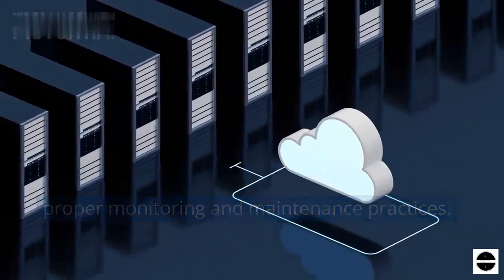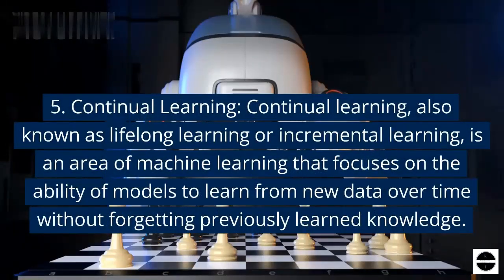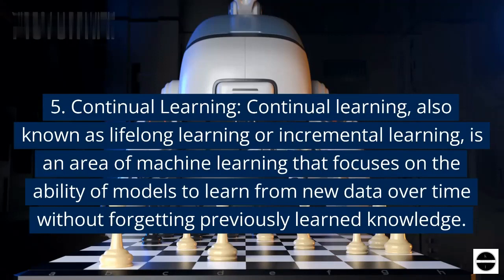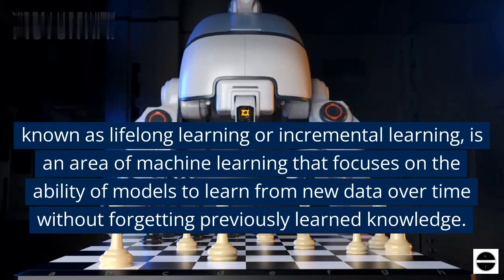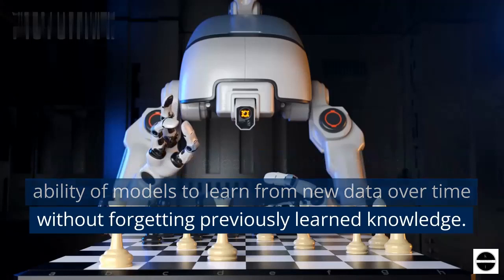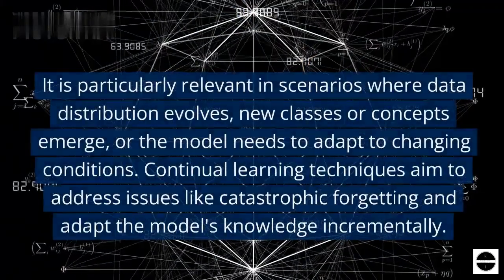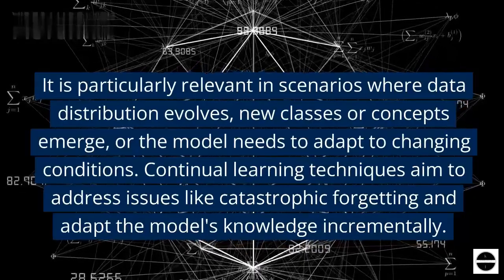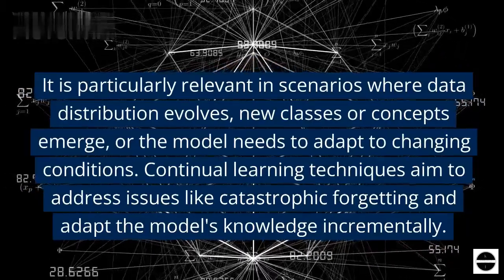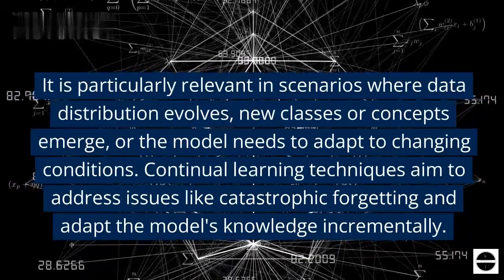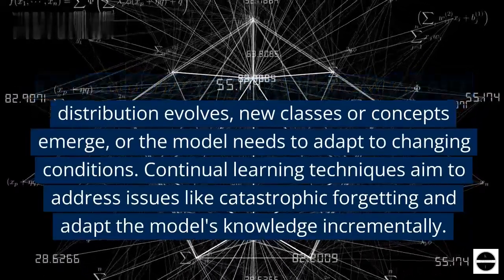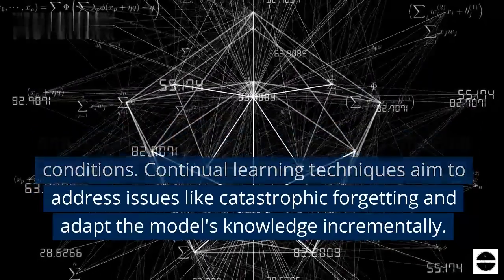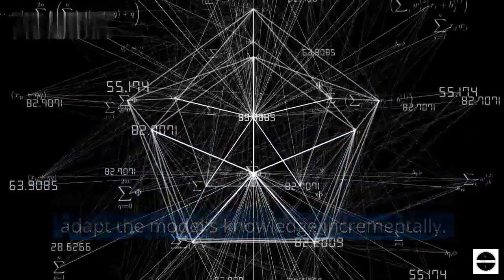5. Continual learning. Continual learning, also known as lifelong learning or incremental learning, is an area of machine learning that focuses on the ability of models to learn from new data over time without forgetting previously learned knowledge. It is particularly relevant in scenarios where data distribution evolves, new classes or concepts emerge, or the model needs to adapt to changing conditions. Continual learning techniques aim to address issues like catastrophic forgetting and adapt the model's knowledge incrementally.